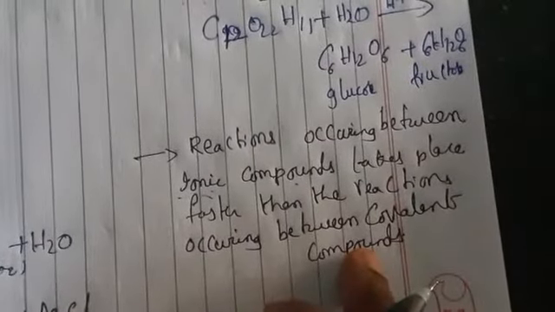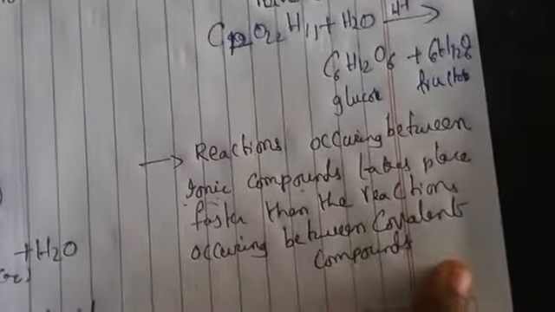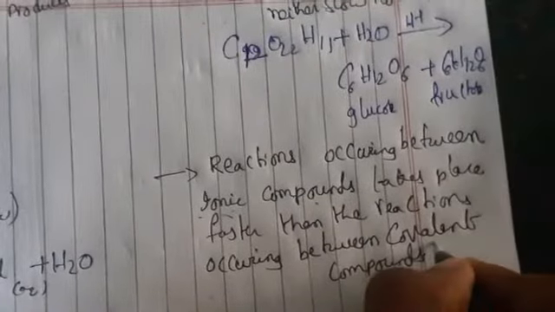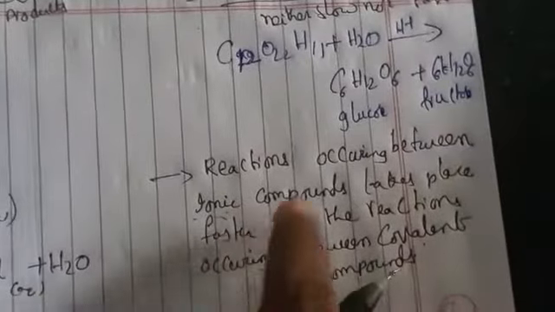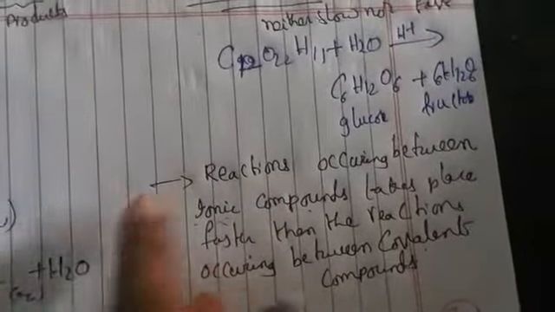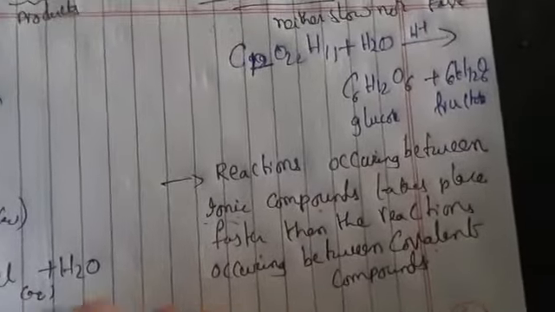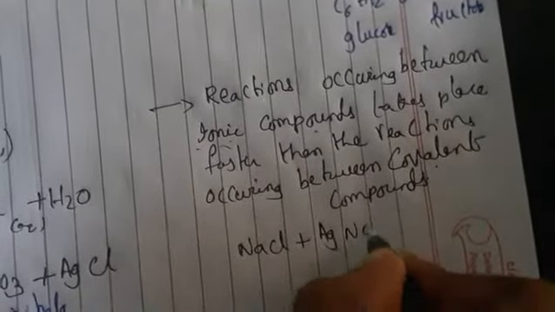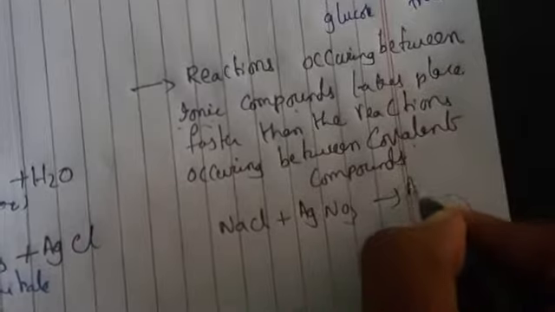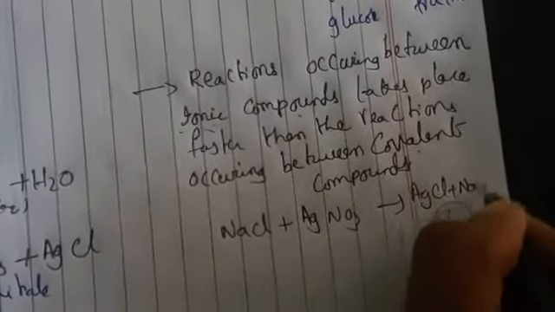Coming to covalent bonds, this type of reaction we say is a covalent compound. All organic reactions we call covalent compounds. So this is a shared pair of electrons. Here the electrons will be shared. Coming to ionic compounds, they will exhibit two ions, that is positive charge and negative charge. So for example NaCl plus AgNO3, this is forming immediately AgCl plus NaNO3. So this is an ionic compound.